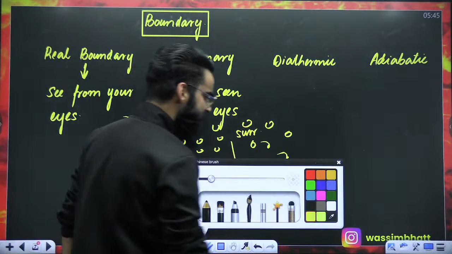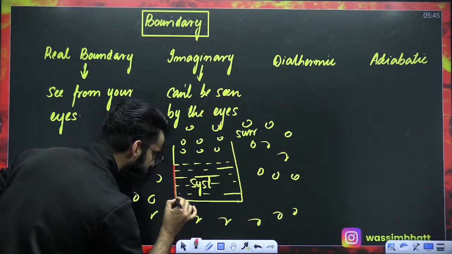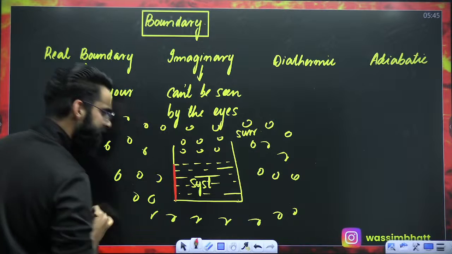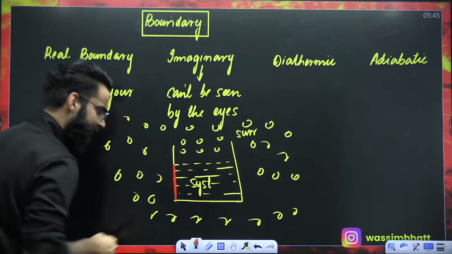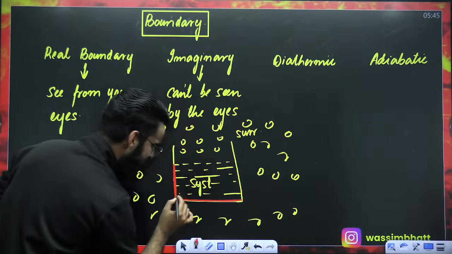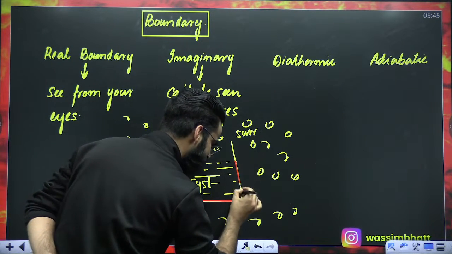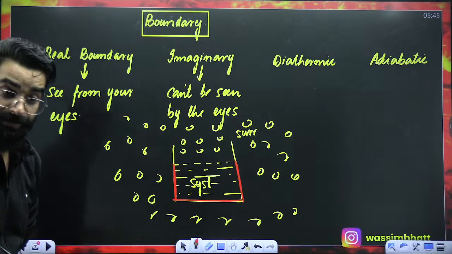Now, my dear students, if I ask you one simple thing, do you see this part of the container separating system from the surroundings? Yes, you can see it by your eyes. So this is your real boundary. Do you see this part of the container separating system from the surroundings? Absolutely. It's a real boundary.